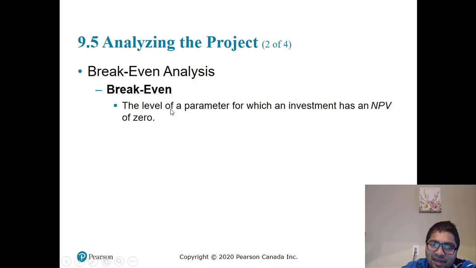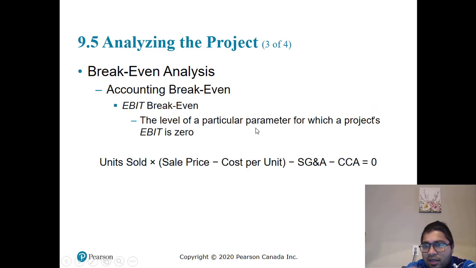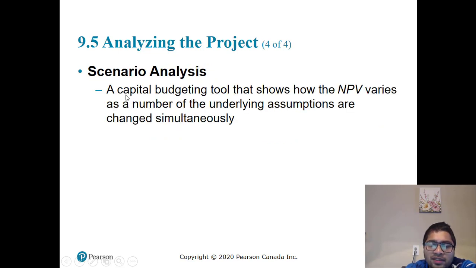Break-even analysis, the level of parameters for which an investment has NPV of 0. Accounting break-even is calculated using this formula: units sold times (sales price minus cost per unit) minus SG&A minus CCA equals 0. So find out the number of units sold using this formula. Scenario analysis, a capital budgeting tool that shows how the NPV varies as a number of underlying assumptions are changed simultaneously.